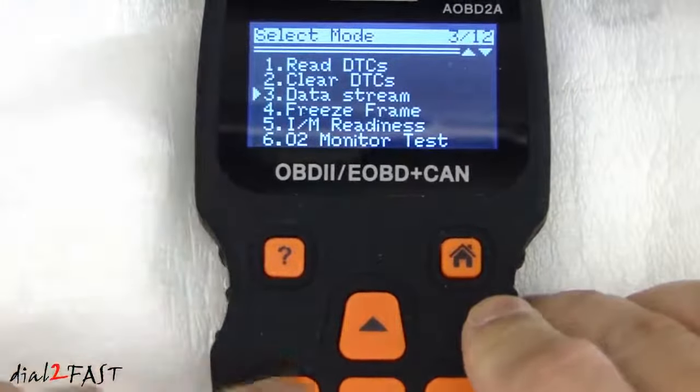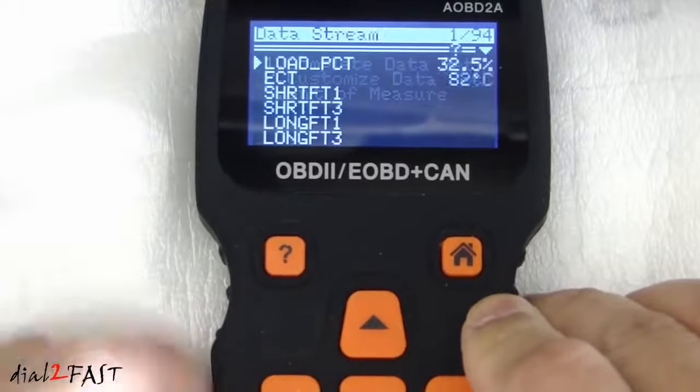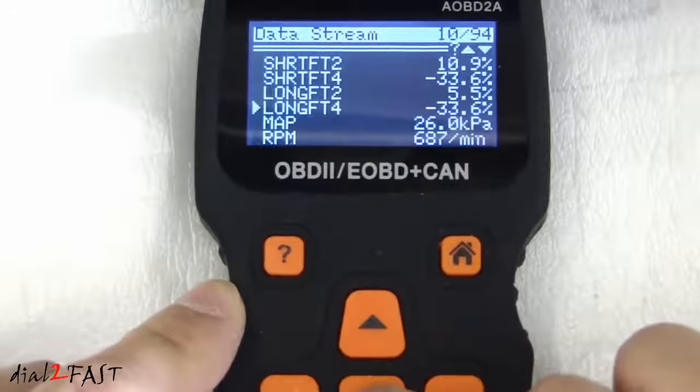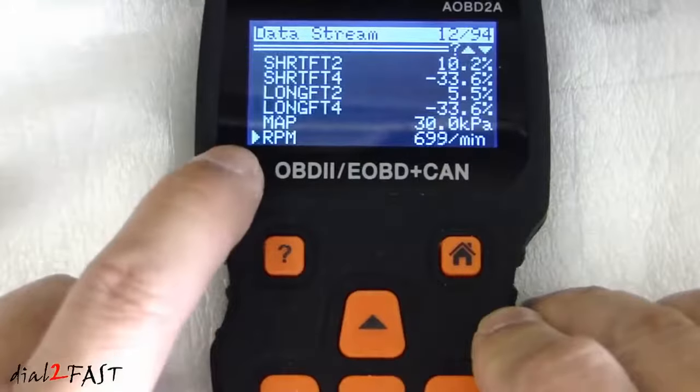Next is data stream. Select yes. Here you see the live data stream from the vehicle. Now at the bottom here is RPM. If I press the gas pedal,